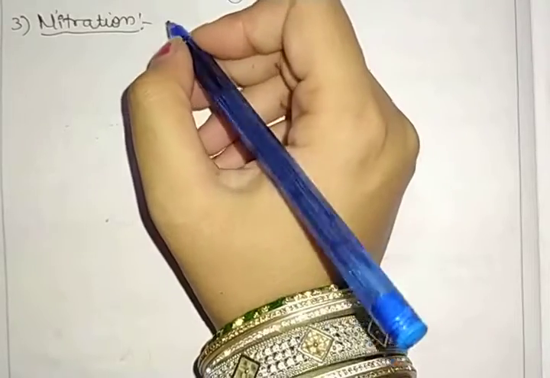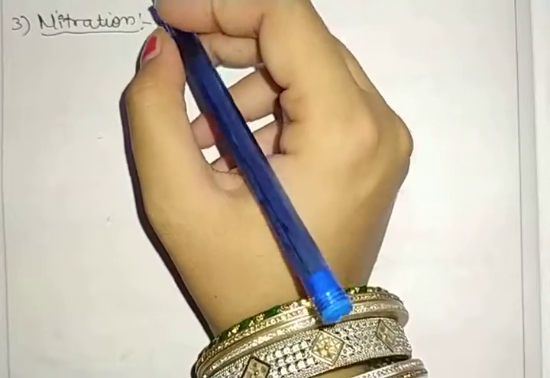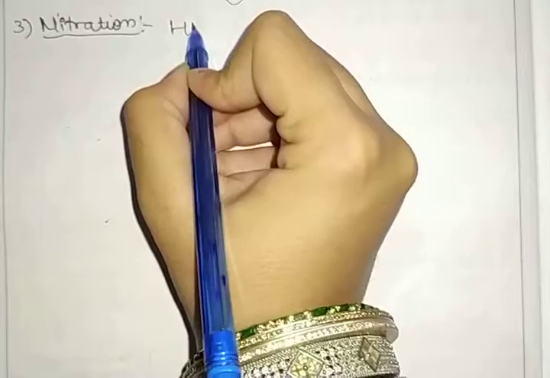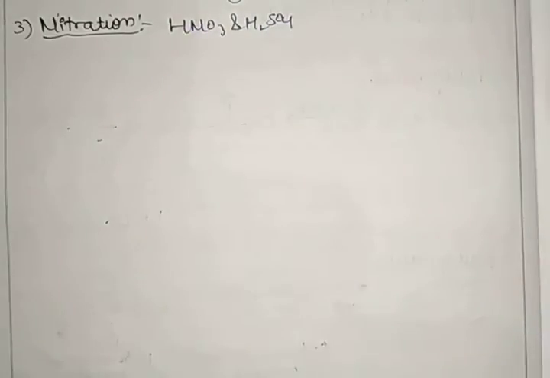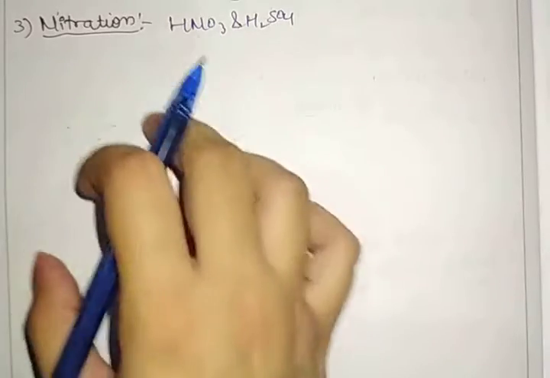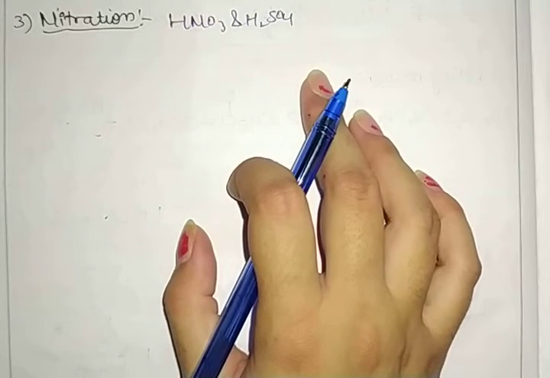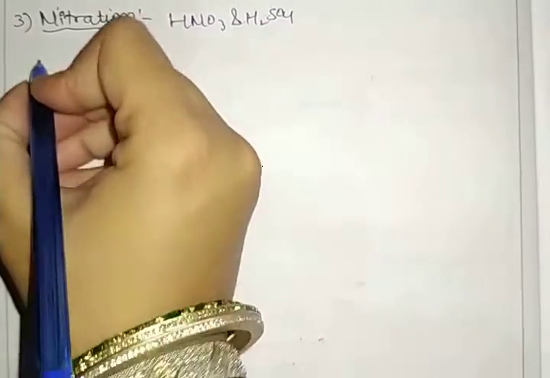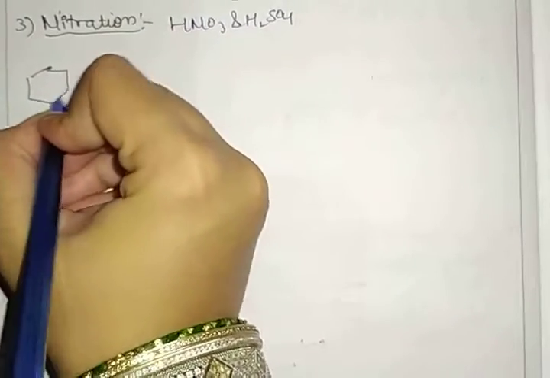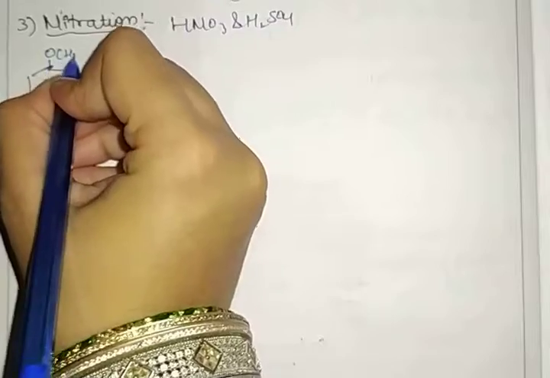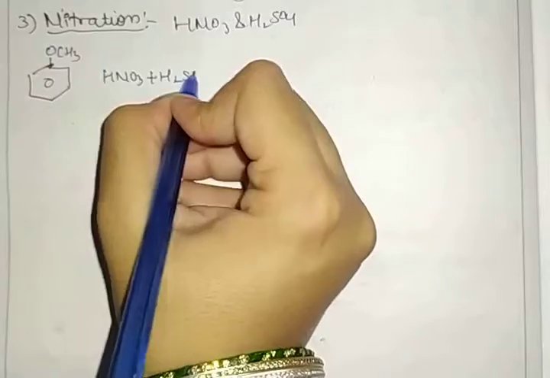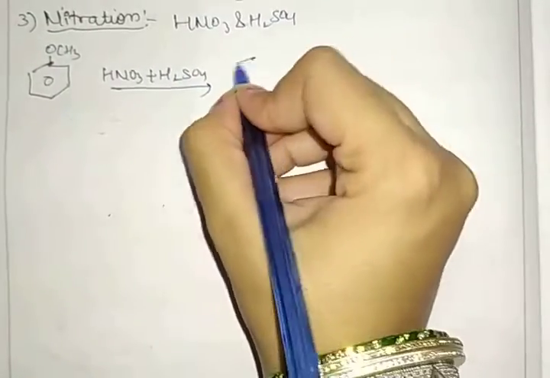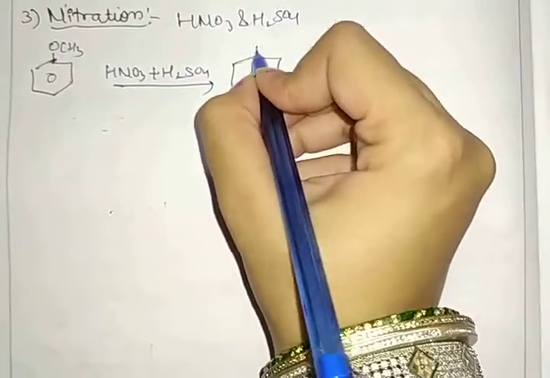Next we have nitration. What is nitration? When we are treating anisole with a mixture of concentrated HNO3 and H2SO4, it gives a mixture of ortho and para nitro products. Taking anisole, which is a benzene ring with OCH3, and treating it with HNO3 plus H2SO4, it will give us para and ortho products.